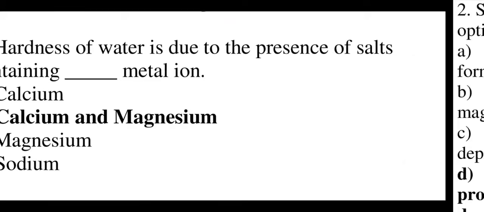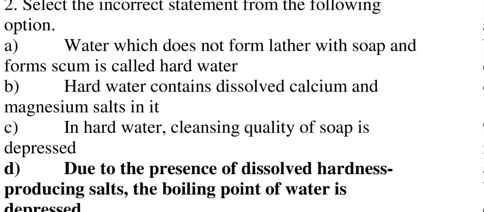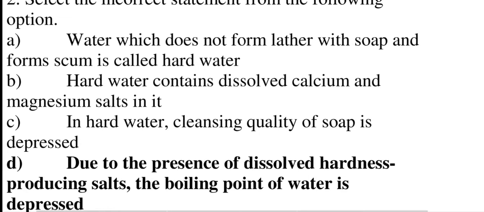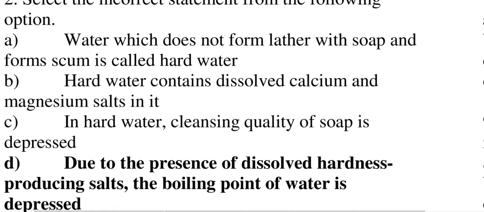Moving to next question. Select the incorrect statement from the following option. The options are: water which does not form lather with soap and forms scum is called hard water. Option B is hard water contains dissolved calcium and magnesium salt in it. Option C is in hard water cleansing quality of soap is depressed. And the last option D is due to the presence of dissolved hardness producing salt, the boiling point of the water is depressed. Here option D is correct.